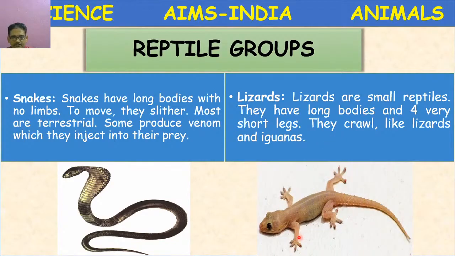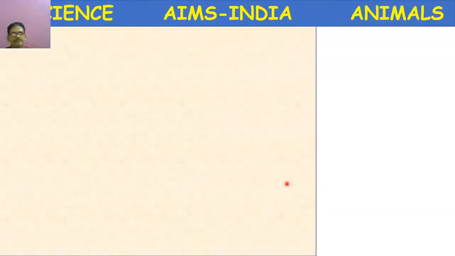Okay, see, it has a rough skin. Reptile characters, once again, rough skin. The body is divided into head, trunk, 4 limbs, and a tail. And this is a wall lizard. Let us proceed to the next group of reptiles.